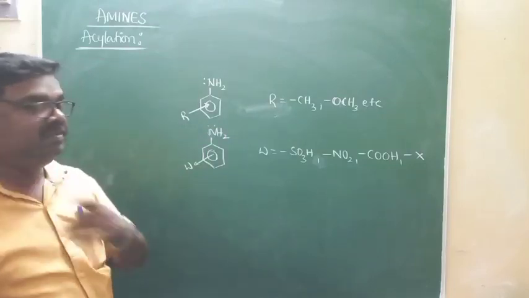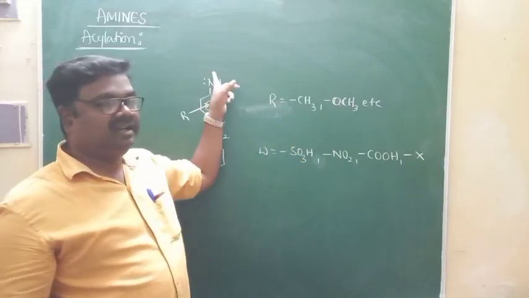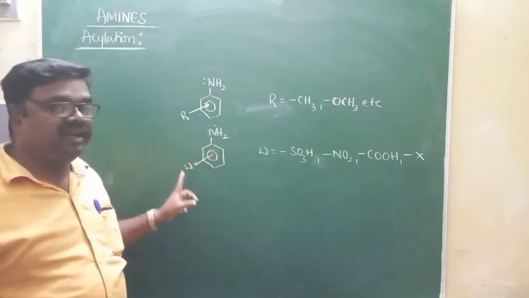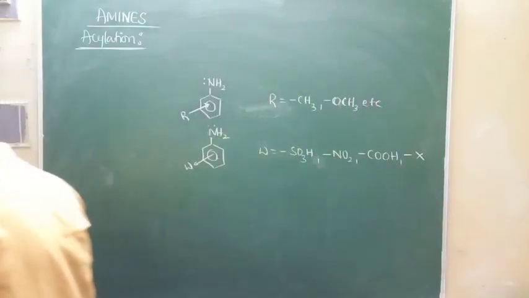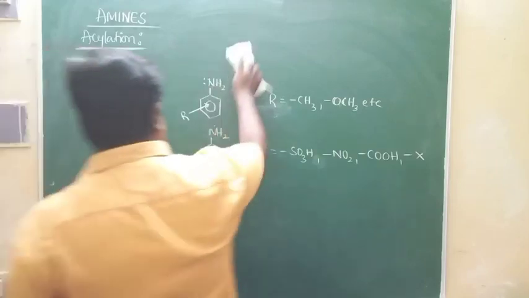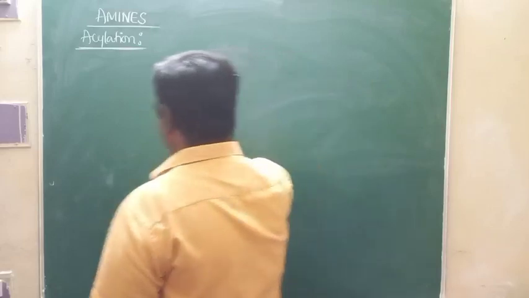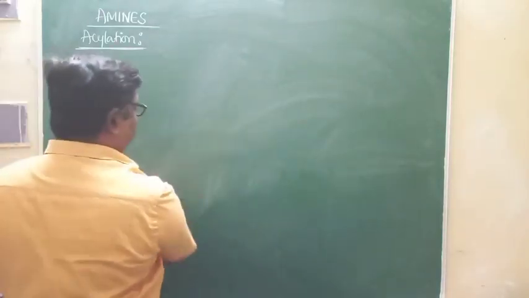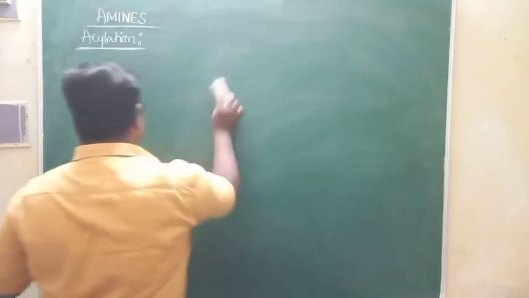So totally, in presence of electron releasing groups, basic strength of aniline increases. In presence of electron withdrawing groups, basic strength of aniline decreases. This is one more important point that I wanted to highlight. Now with that information, we'll take up the next property of amines. It will be acylation of amines.